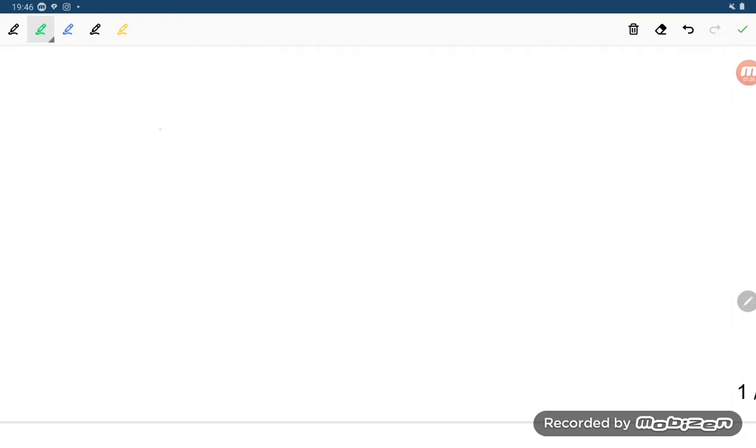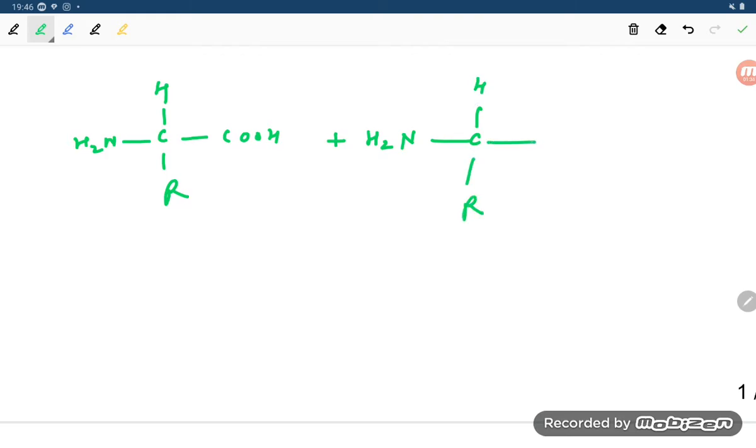Suppose we have an amino acid. Here is the COOH group, and here is NH2, with R downside and H upside. Take one more molecule: here is NH2, here is H, and downside R, and here is NH2 and COOH. This is the COOH group. When the chemical reaction takes place, from there H and here OH, wait student, let me erase this.